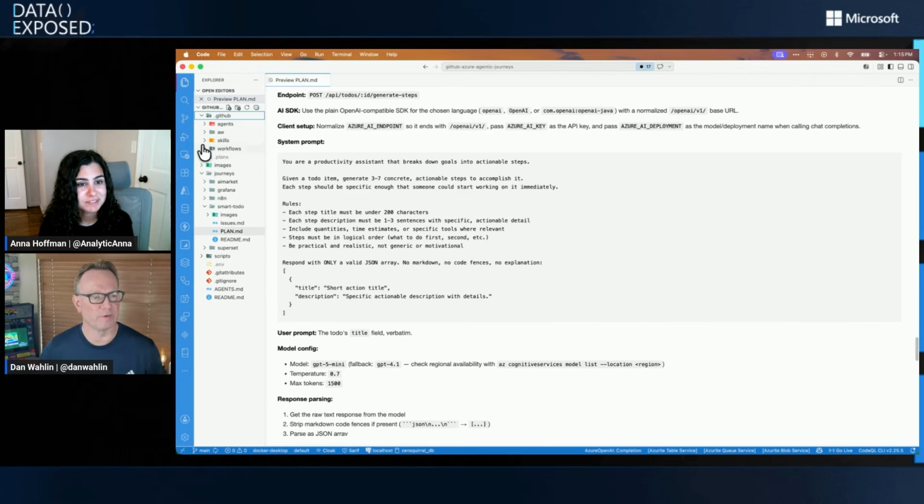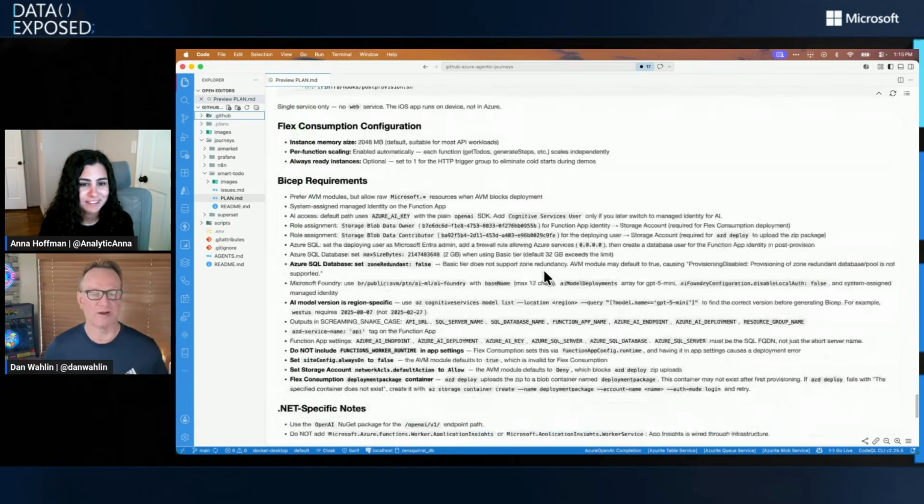To kick all that off, I actually have a skill. In fact, it's in the repo. You'll see this thing called a journey runner skill. I use it to test these, because I'm not going to go through all this document every time. It's just too time consuming, right? So I have this little journey runner skill. I ran it yesterday. It took about 20 minutes or so to get everything deployed.